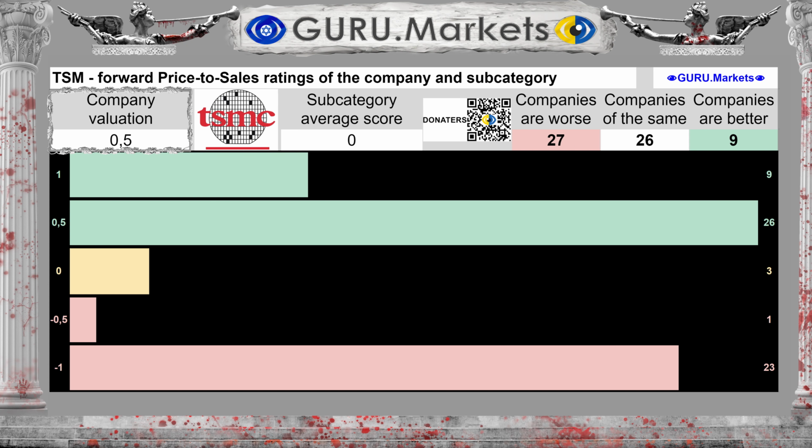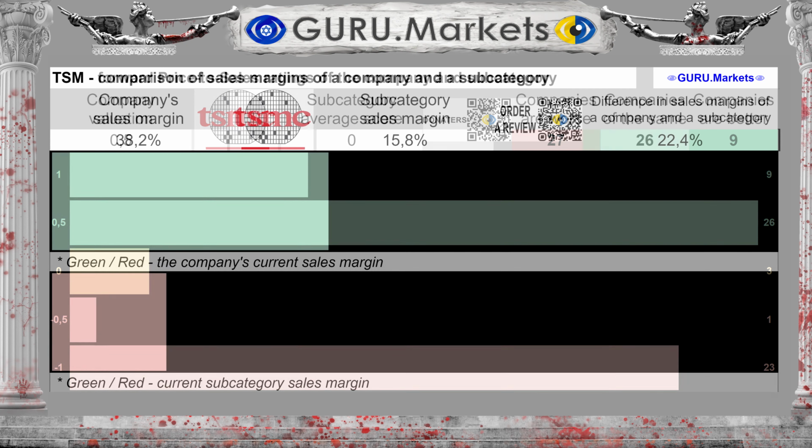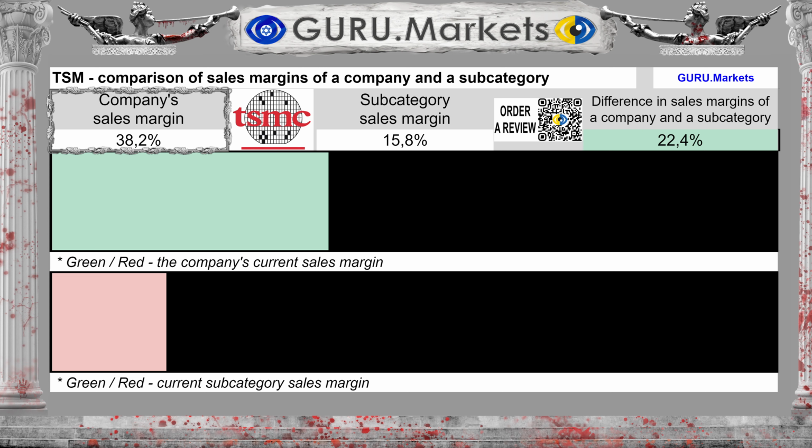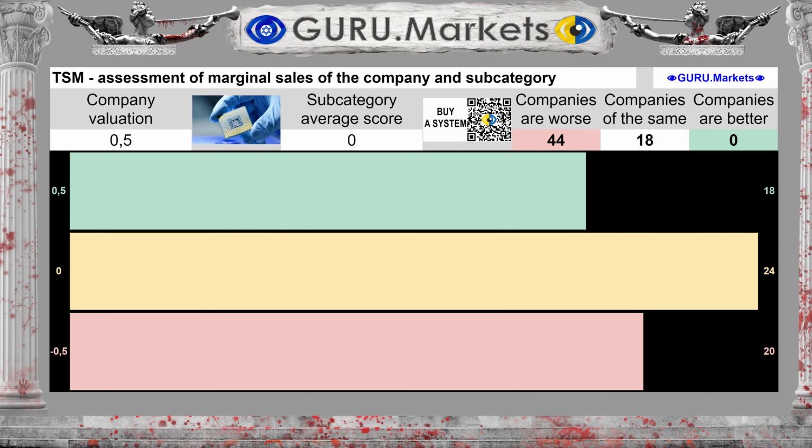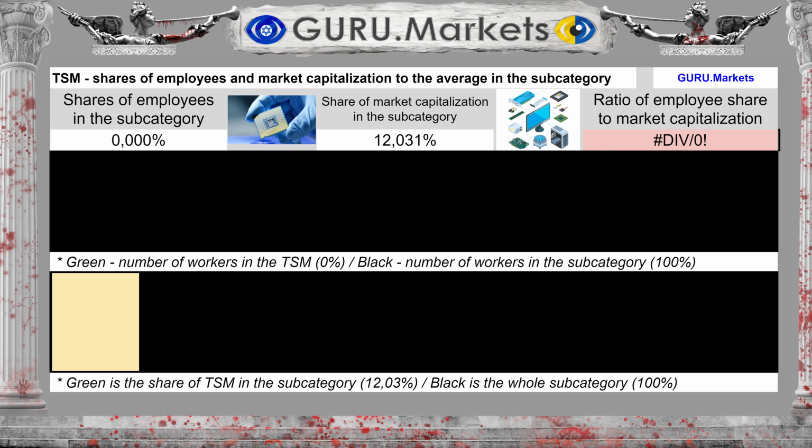The sales margin is 38.2%, with an average in the subcategory of 15.8%. The difference between the subcategory average and the company's performance is 22.4%. Profitability assessment in comparison with the indicators of companies in the subcategory: Good, 0.5 points.